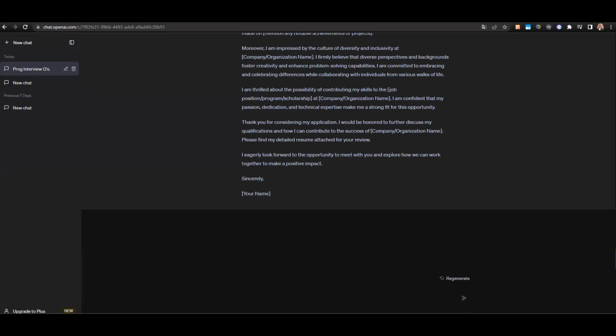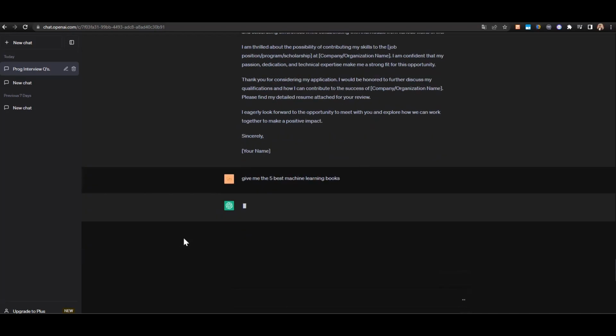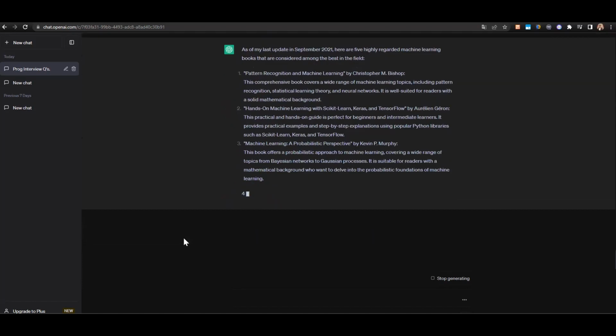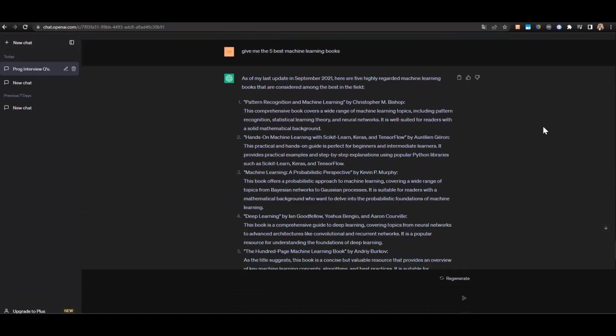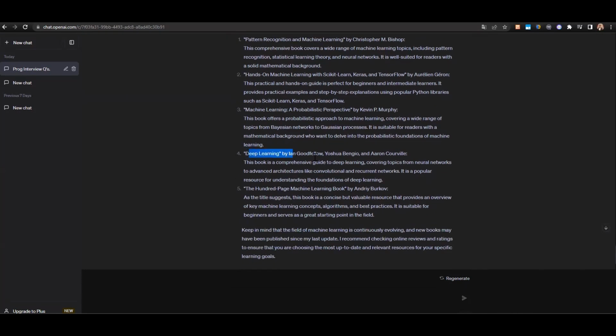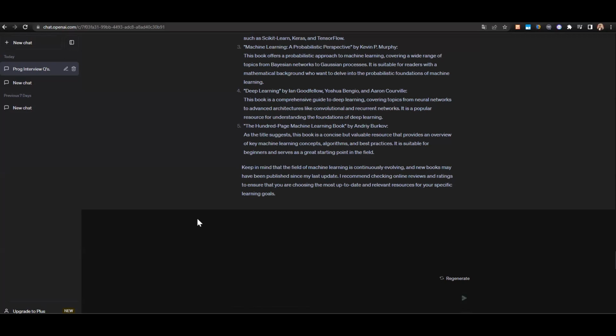Now, let's say that we want to break into a new field, machine learning, for example. So let's just ask ChatGPT to give us the 5 best machine learning books. And here we have a list of some of the best machine learning books, such as, of course, Pattern Recognition and Machine Learning in the first place, Hands-On Machine Learning with Scikit-Learn, and the very well-known Deep Learning book, and so on. Let's ask for the takeaways from the first book.